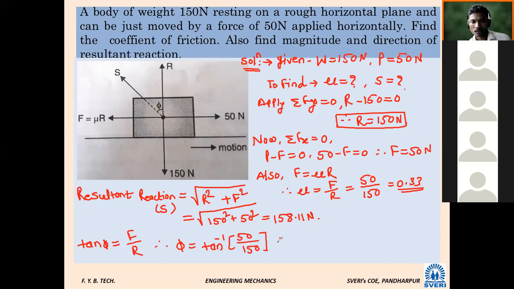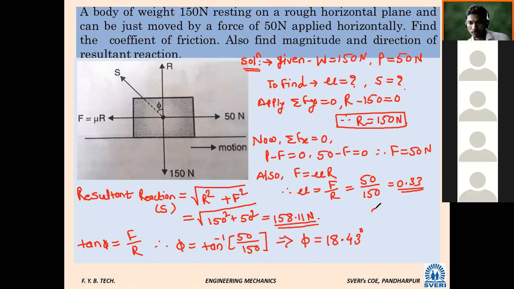Calculate: phi is equal to 18.43 degrees.